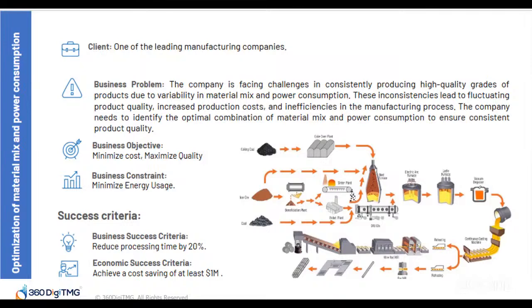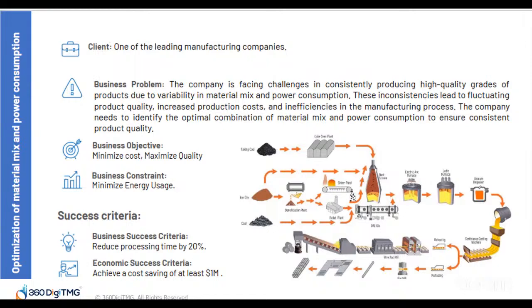Understand about a project called optimization of material mix and power consumption. So let's imagine a steel manufacturing company that makes thousands of tons of steel every day. For such a company, consistency in product quality is very important, but often due to variability in raw materials and power usage, they face issues in producing consistent, high quality steel. Our client is one of the leading manufacturing companies.